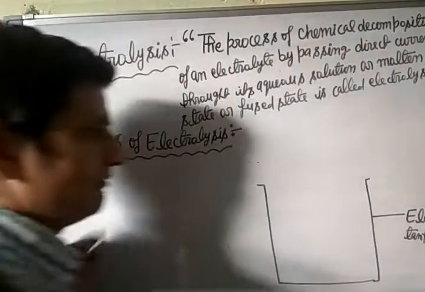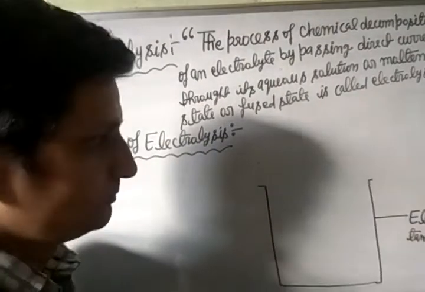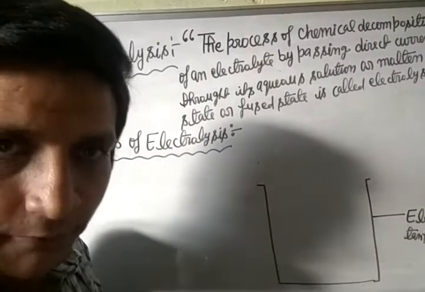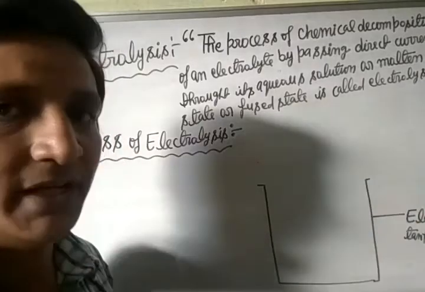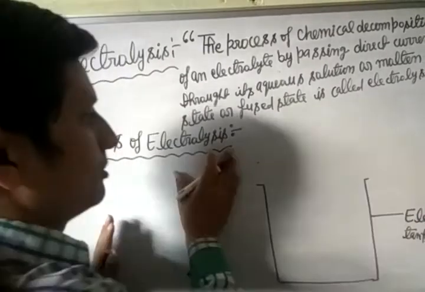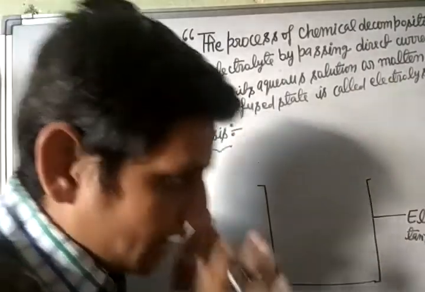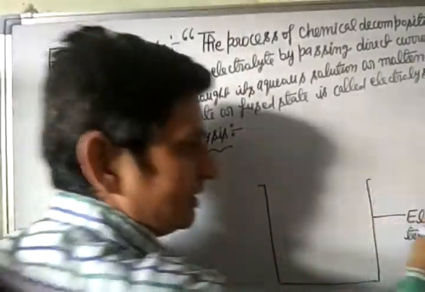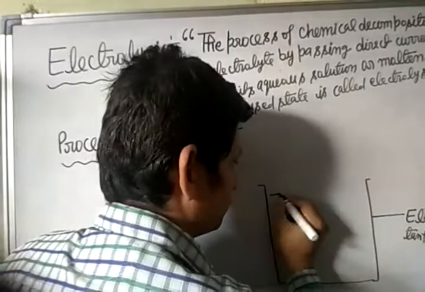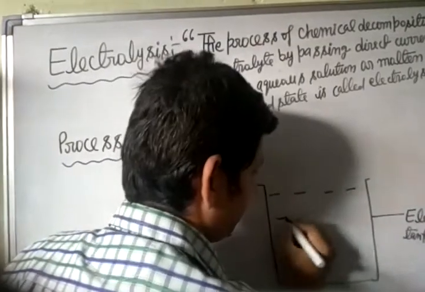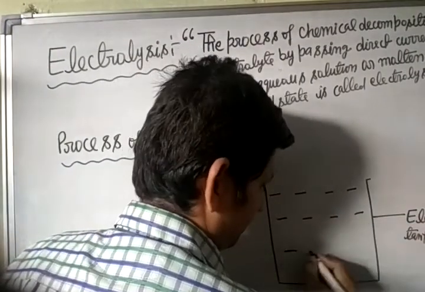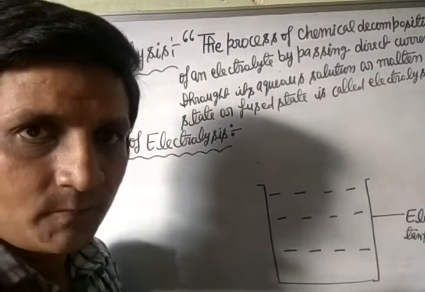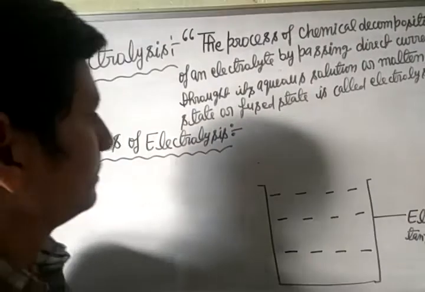The process of electrolysis is carried out by taking the solution of electrolyte in an electrolytic tank. Look here, we take the solution of electrolyte, and this is the electrolyte, maybe copper sulfate or any other electrolyte.